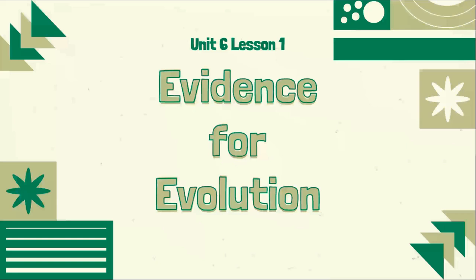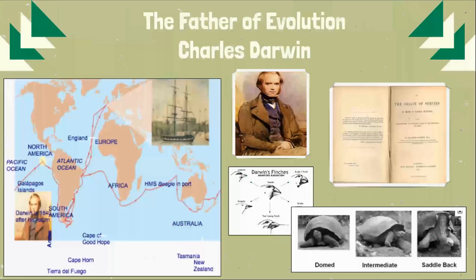Evolution. To begin our study in evolution, we must talk about a pretty important guy, Charles Darwin. Charles Darwin was a naturalist who set sail in the 19th century to study the world around him. During his travels, Darwin collected evidence that led him to propose the theory of evolution.